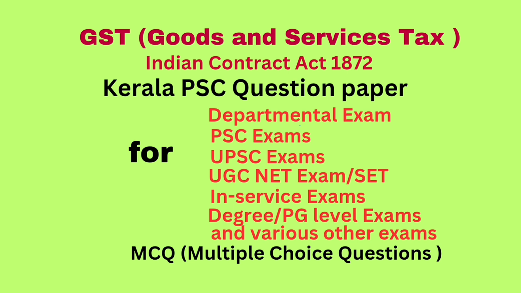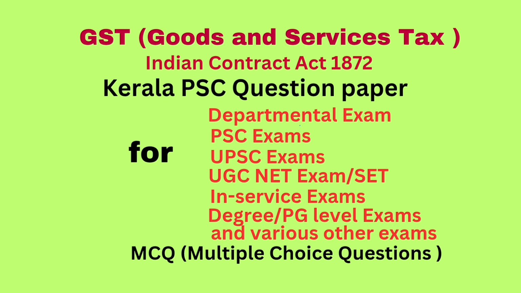Question number 82. As per the Indian Contract Act, a person who finds goods belonging to another and takes them into his custody is subject to the same responsibility as a, answer, bailee.